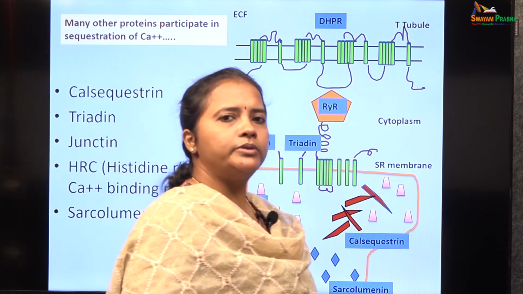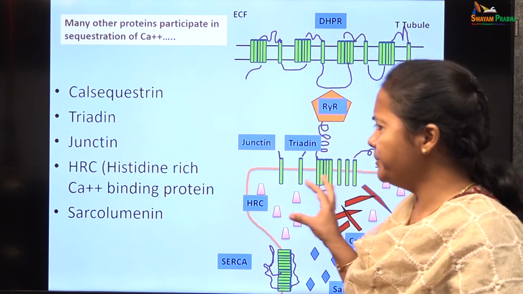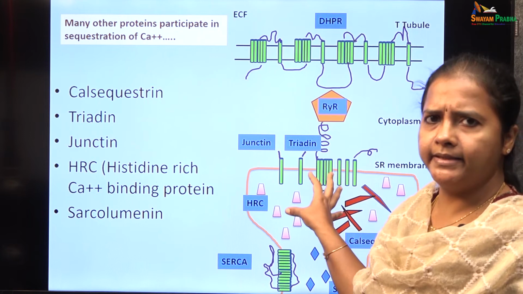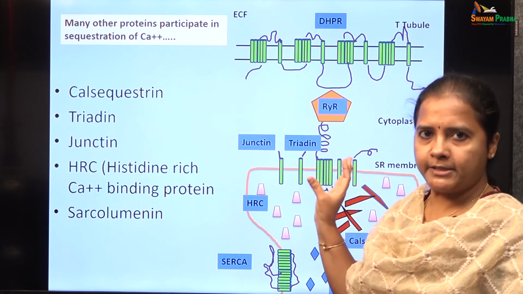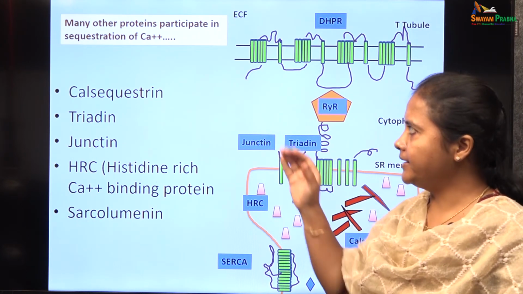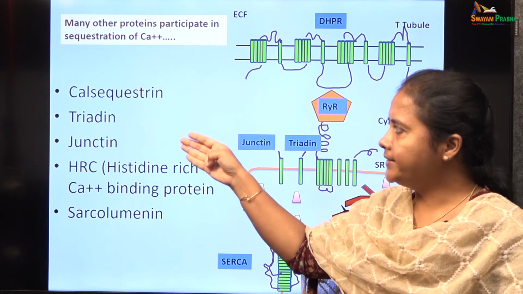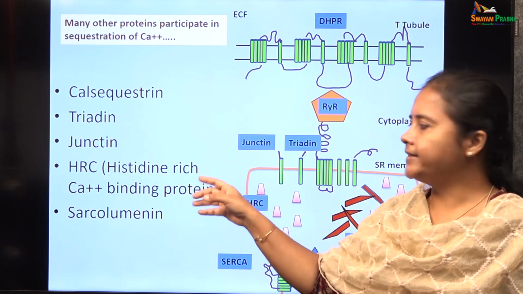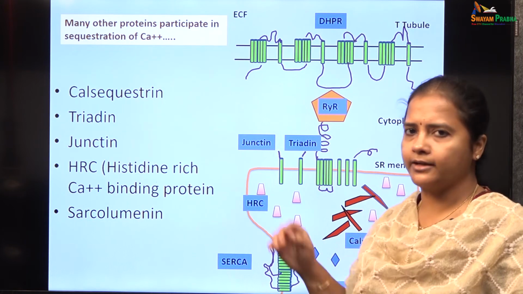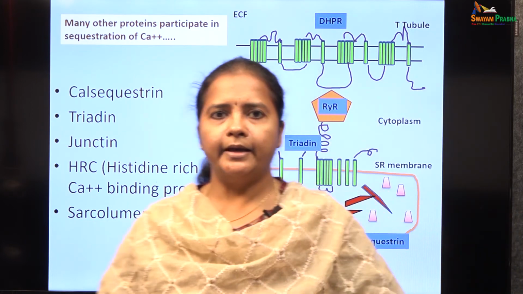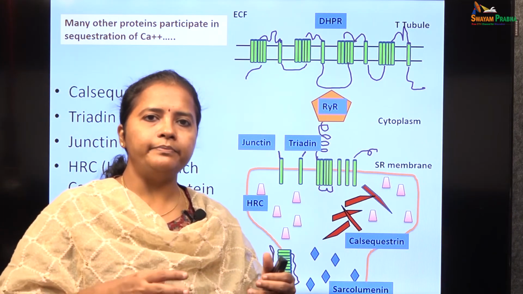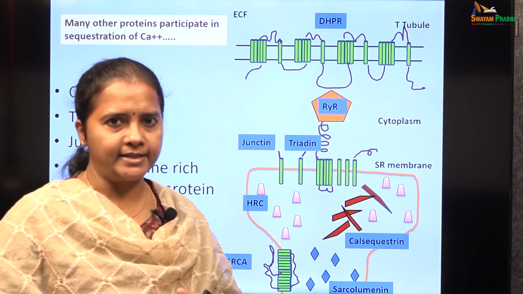In addition to the SERCA, there are many other proteins which are present in the sarcoendoplasmic reticulum, like calsequestrin, triadin, junctin, HRC, histidine rich calcium binding protein, and sarcalumenin. These proteins are needed because the sarcoplasmic reticulum is already loaded with excess of calcium ions.